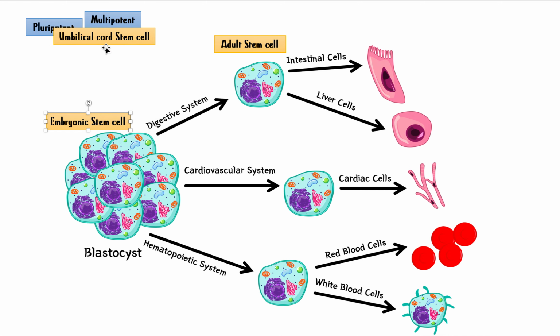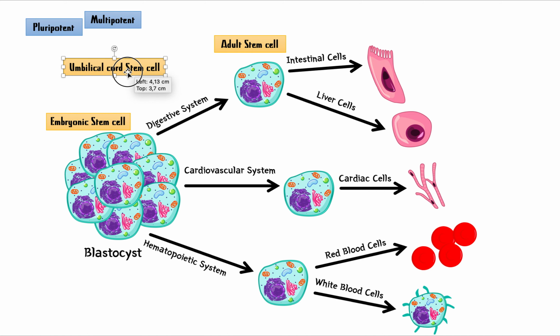Now, there's another kind of stem cell called umbilical cord stem cell, which you don't need to know much about. You just need to know it exists, and you can find it in the umbilical cord of a developing baby. But they also have potential to become many kinds of cells, okay? Now, we have two more words we need to know.